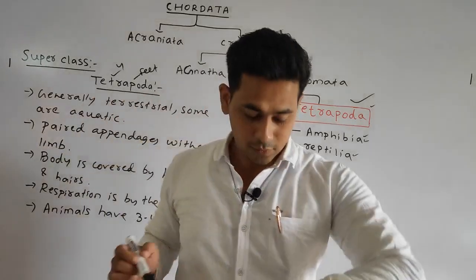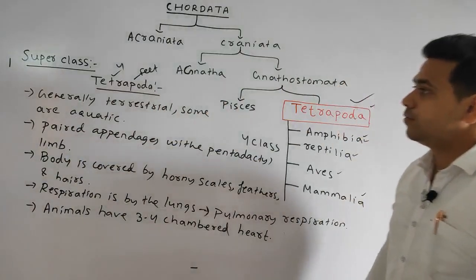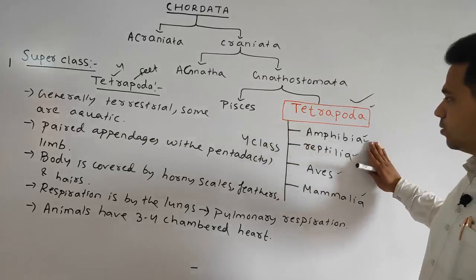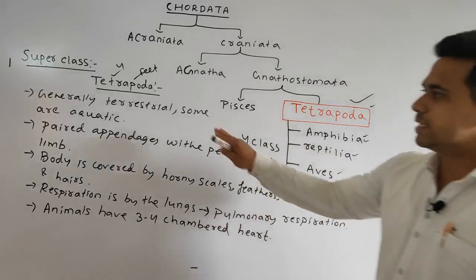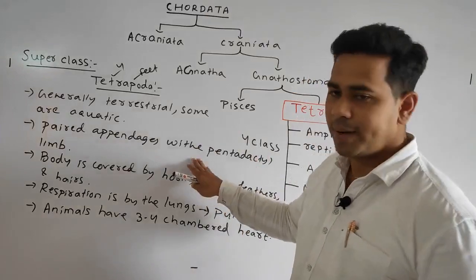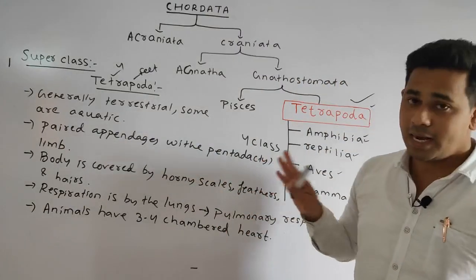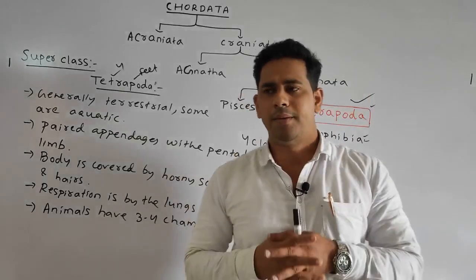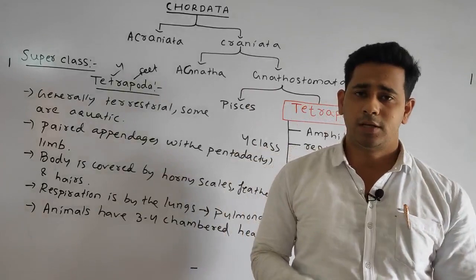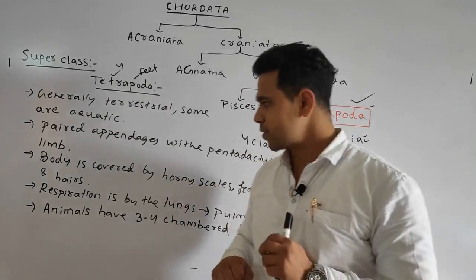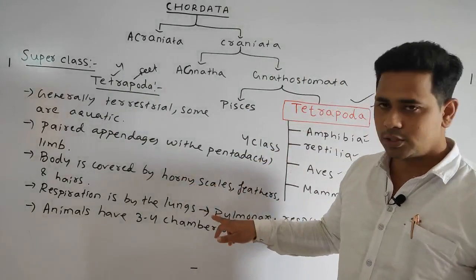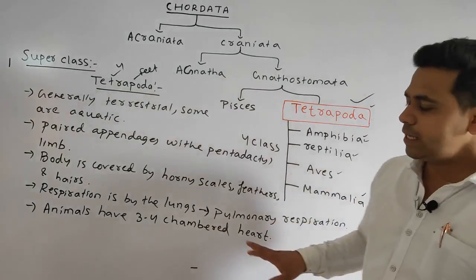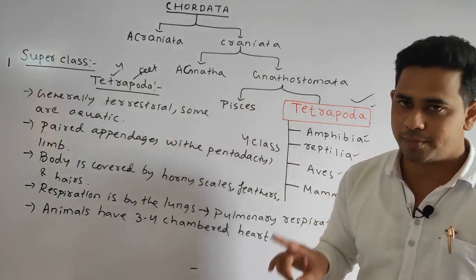Okay, so we discussed so many important points under the tetrapoda before going into the detailed discussion of the amphibia. First point, these are generally terrestrial, some are aquatic. Paired appendages should be present with the pentadactyl limb, means having 5 fingers. Body is generally covered by horny scales, or by feathers, or by hairs. Respiration is generally done by the lungs. That is why the type of respiration is called pulmonary respiration. And lastly, the animals have a 3 to 4 chambered heart.